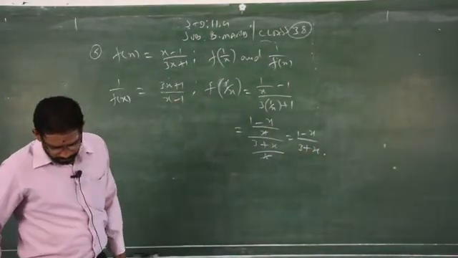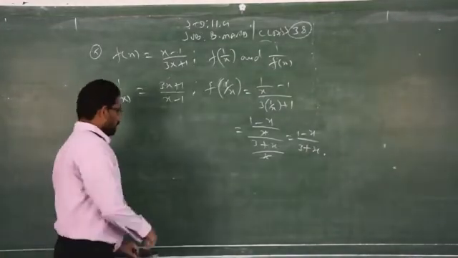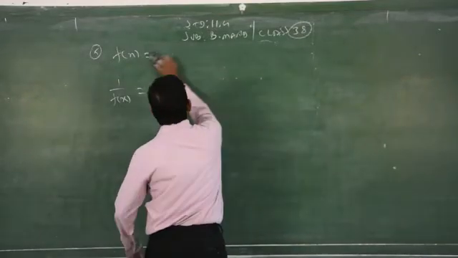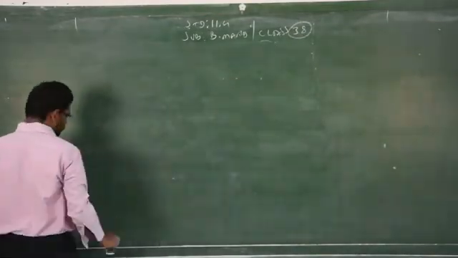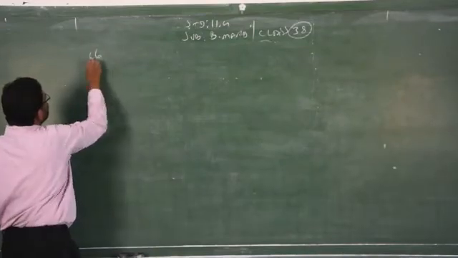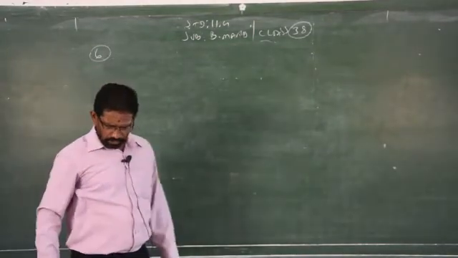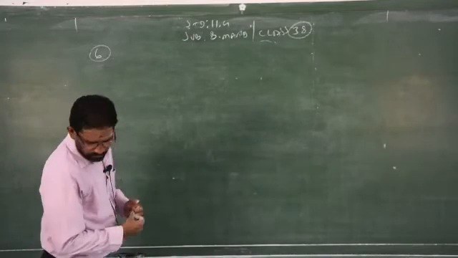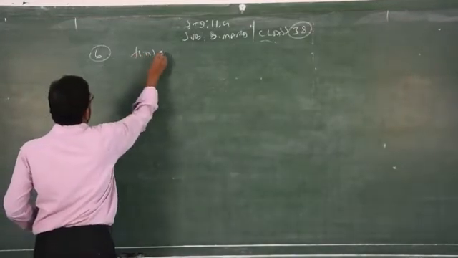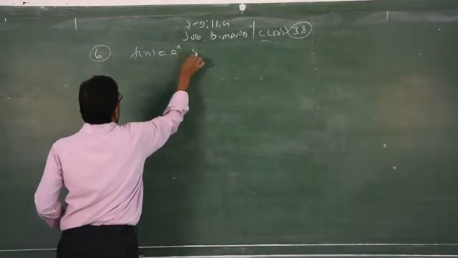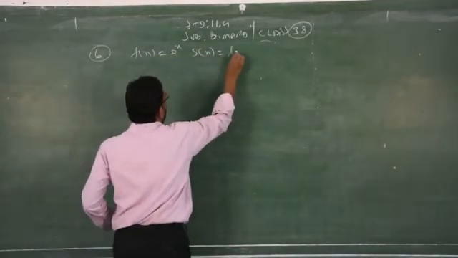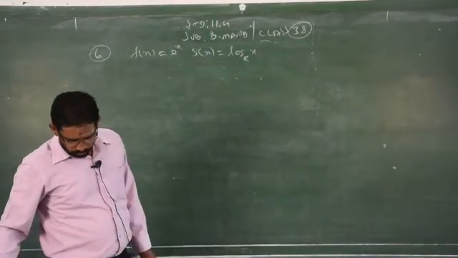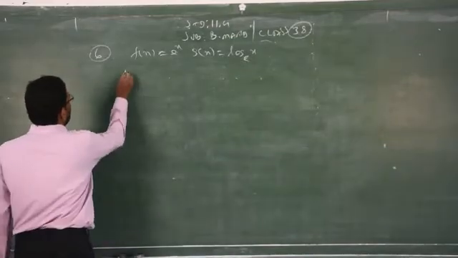So question number 6. You studied this also in the lower classes. f composition g, g composite what? x. Based on the concept, we have to see some problems under sum number 6. f of x is given as e power x and g of x is given as logarithm of x to the base e. f plus g, just add, very simple.